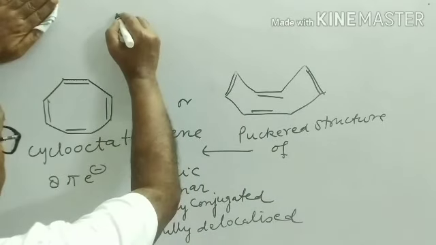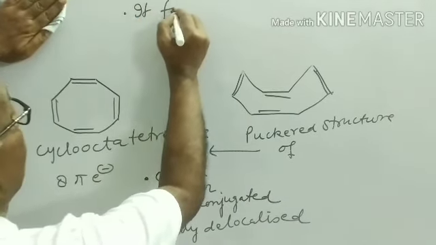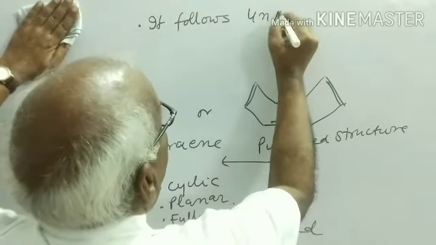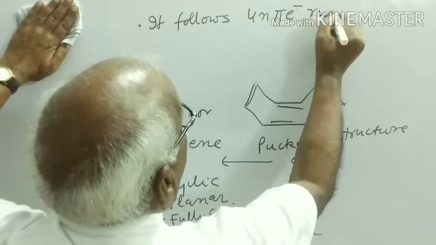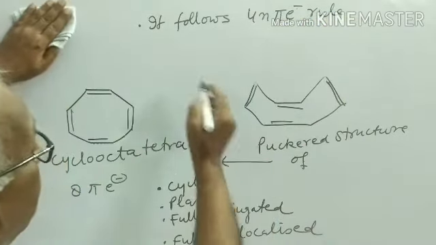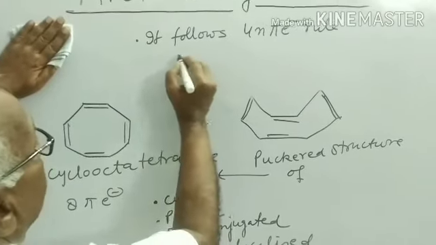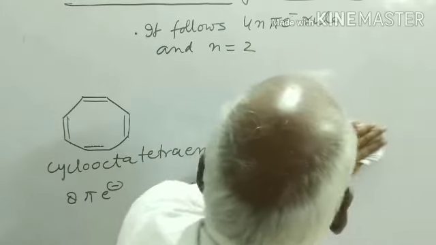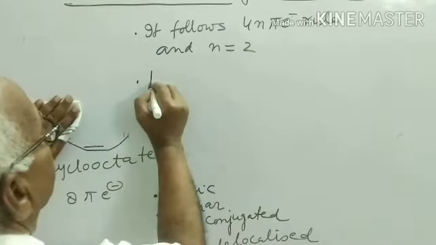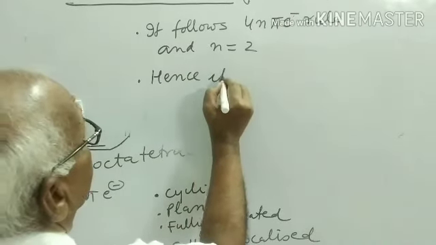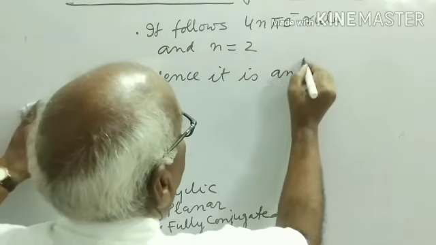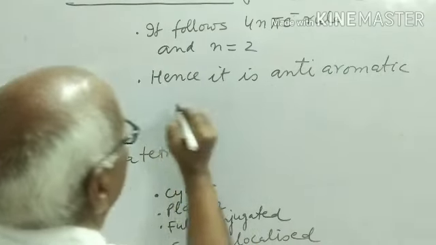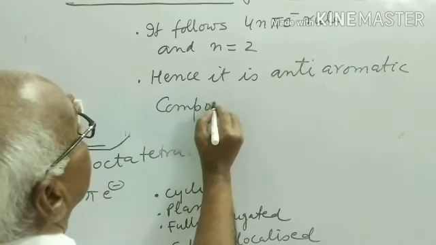Now here it follows the 4n pi electron rule. This rule suggests that it is anti-aromatic, and the value of n is equal to 2. Hence, it is an anti-aromatic compound.